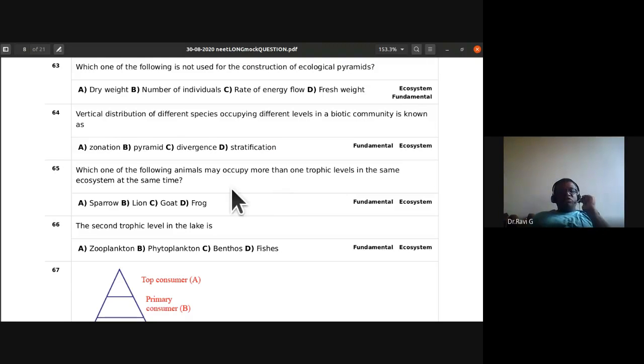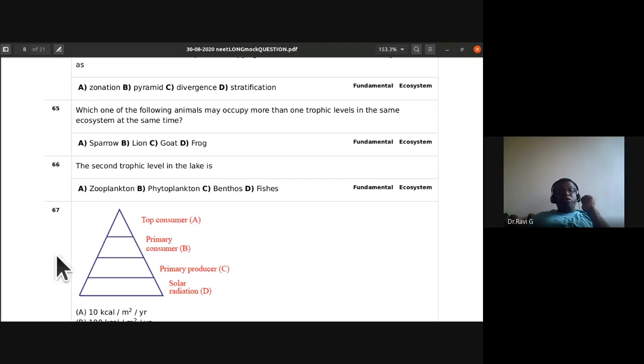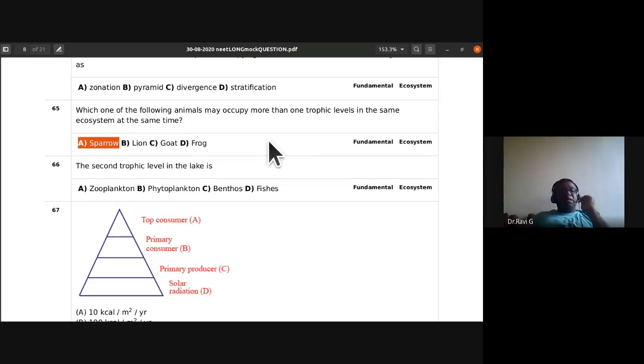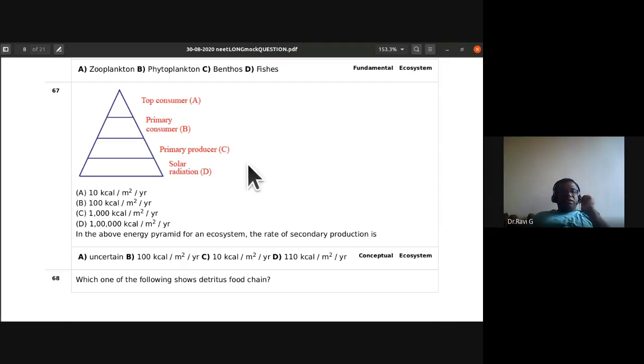So 65th, which of the following animals may occur at more than one trophic level in the same ecosystem at the same time? Sparrow. Sparrow is the answer. The second trophic level in the lake is zooplankton, sir. Zooplankton. Okay. So here they have given A, B, C, D: solar radiation, primary producers, primary consumer, top consumer. In the above energy pyramid for an ecosystem, the rate of secondary production is... where does secondary production happen?